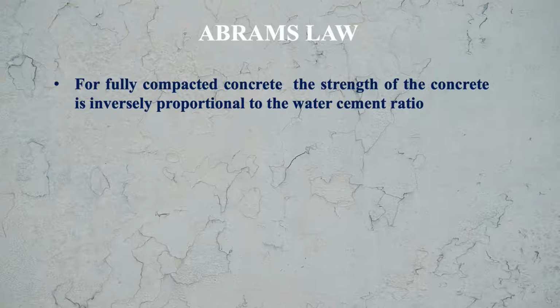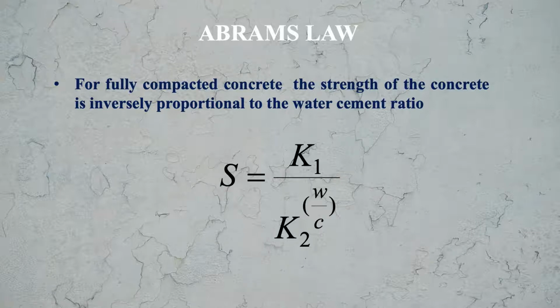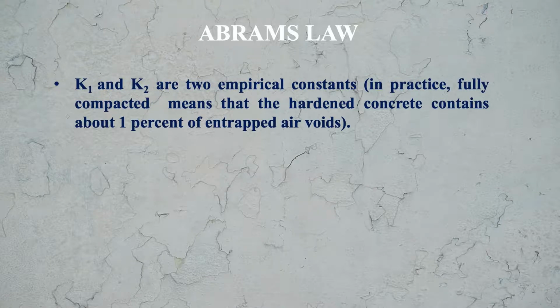Here the strength is K1 upon K2 power W by C, where W by C is water cement ratio. This is Abraham's law. K1 and K2 are two empirical constants. In practice, fully compacted means that the hardened concrete contains about 1% of entrapped air voids only. This is the meaning of fully compacted.